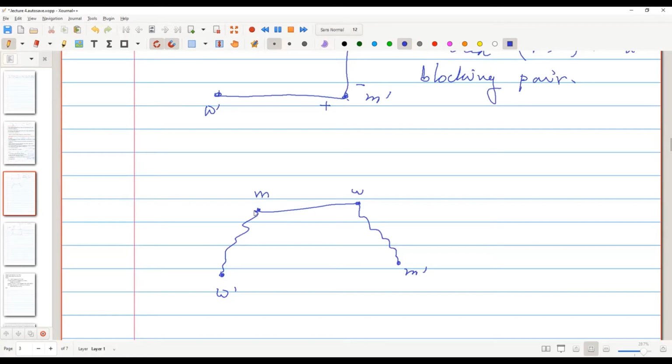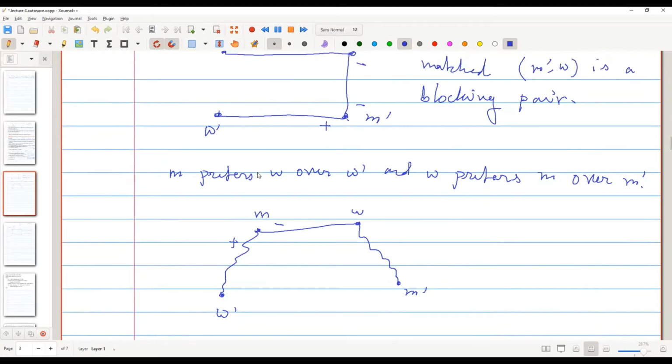Now M, W will be a blocking pair if M prefers W over W prime, and W prefers M over M prime. In that case, W and M can break their current ties and get matched with each other, and both of them will be happier. This was the definition of the blocking pair.